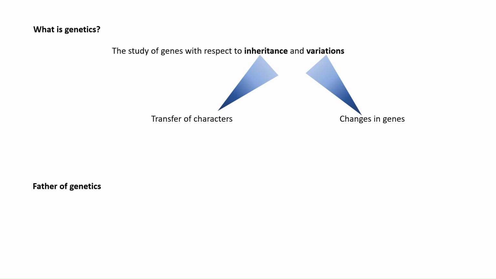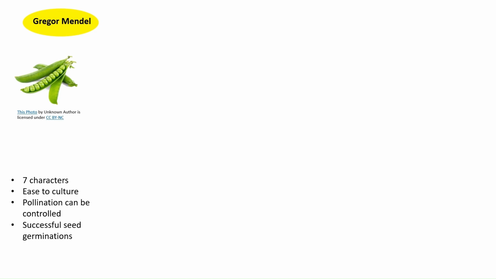Now, who is known as the father of genetics? Gregor Mendel is known as father of genetics. He gave the basic law of genetics and he studied genetics on Pisum sativum, that is pea plant. He experimented on pea plant and hence gave the basic law of genetics depending upon the result he obtained. Now, Gregor Mendel selected pea plant. But why he selected pea plant?